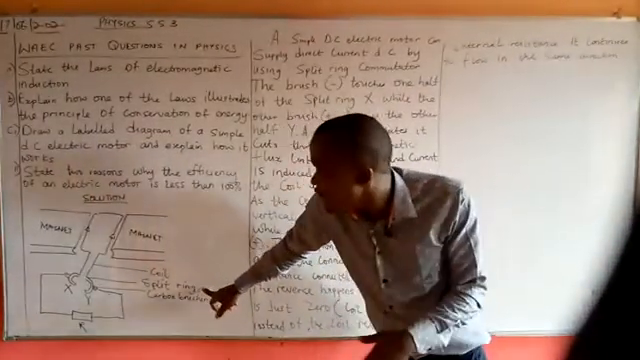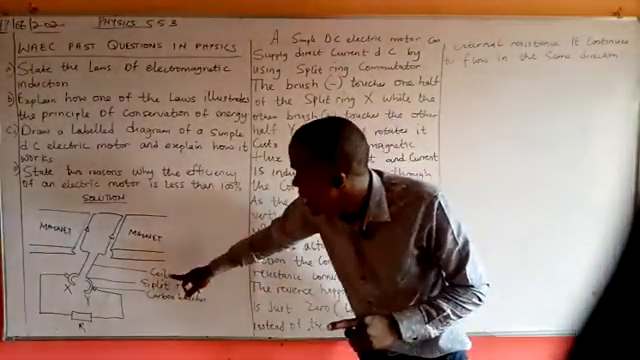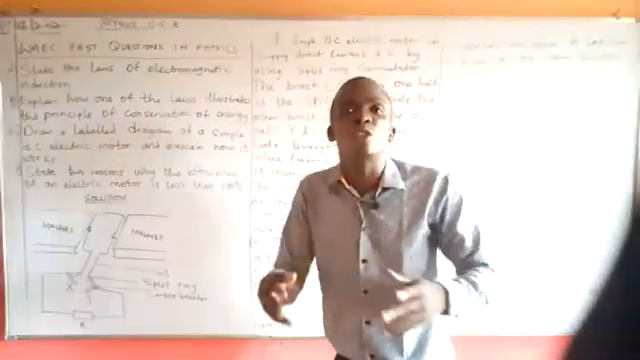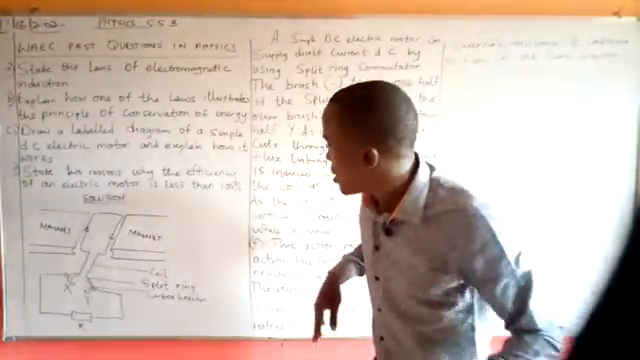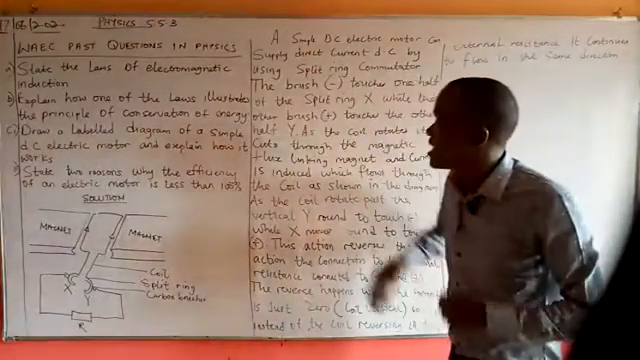Now, we have the split ring that acts as a reverser, which we are going to explain soon. Then we have the coil, which you can also represent as the tongues. Then we have the carbon brushes.